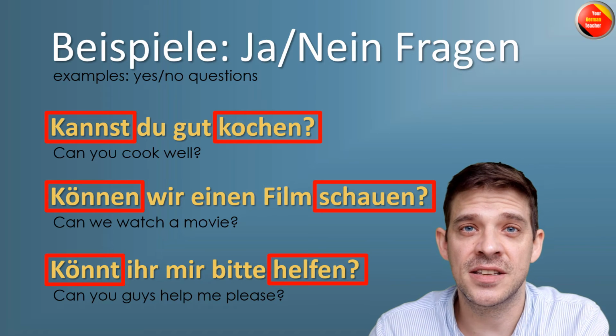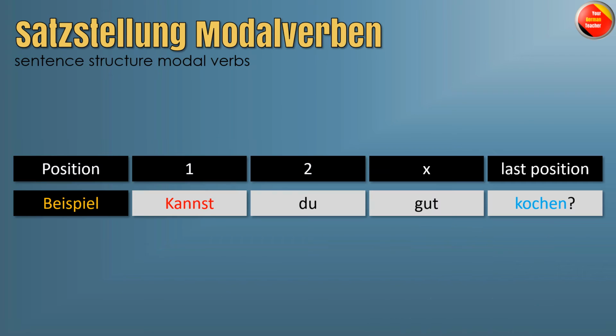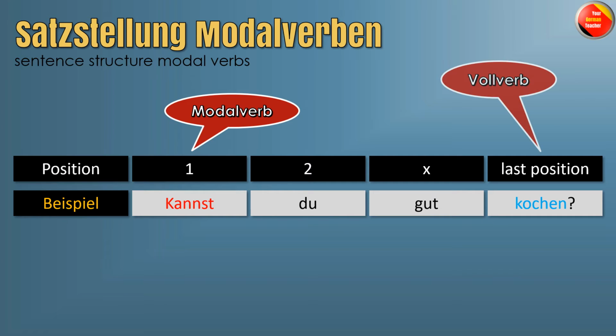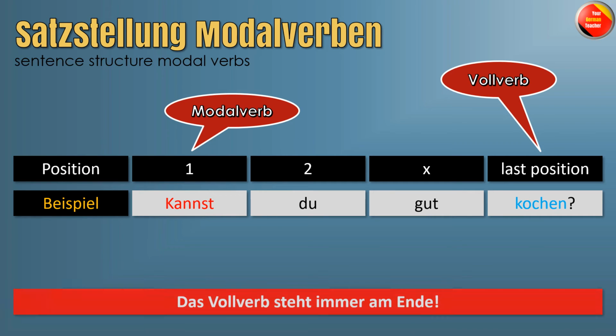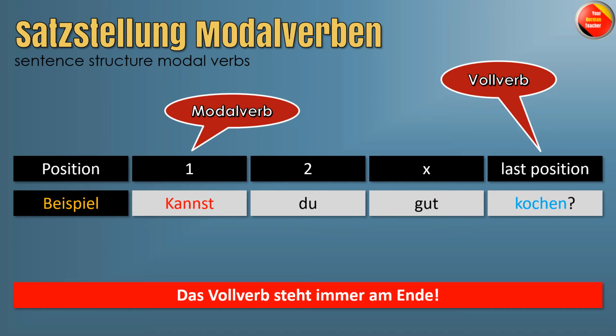You just put it there in the original form. Again, the same question. Kannst du gut kochen? Position 1 ist das Modalverb. Then you have second position is the subject, usually then third, and last position is das Vollverb. So again, the same rule. Das Vollverb steht immer am Ende.